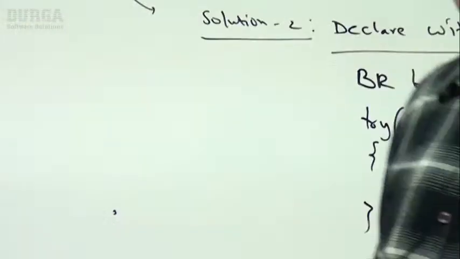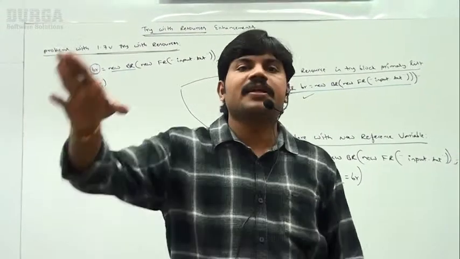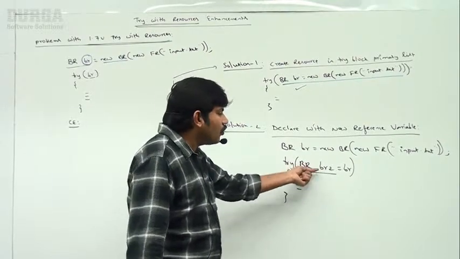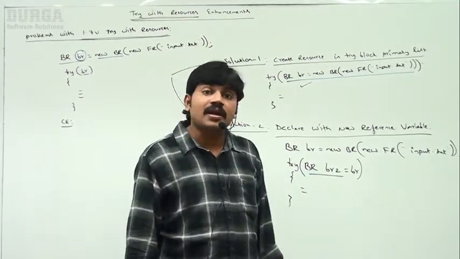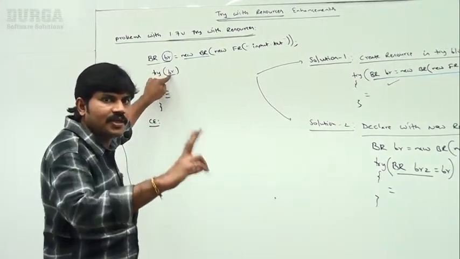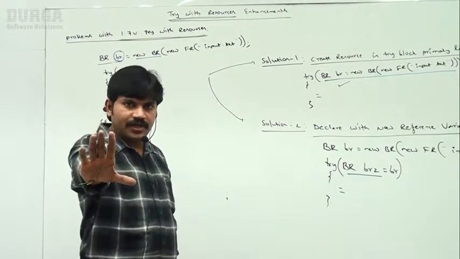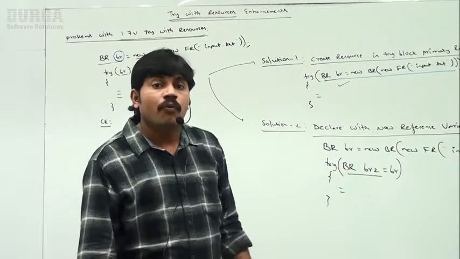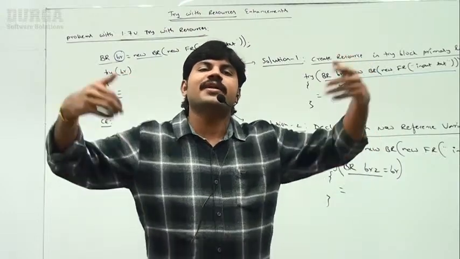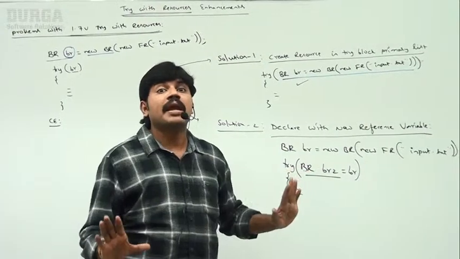Until 1.8 version, if you want to use a resource which is already created outside, compulsorily we have to assign it to a new reference variable. If you are not going to use the new reference variable, then automatically you are going to get a compile error. So try of br is invalid in 1.8 version. Clear for all of you, right? So what problem is there with try-with-resources until 1.8 version? The resources which are created outside of the try block, if you want to use them, compulsorily we have to use a new reference variable, mandatory, right?